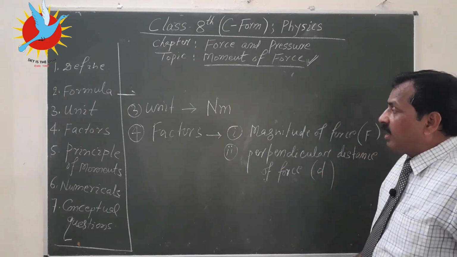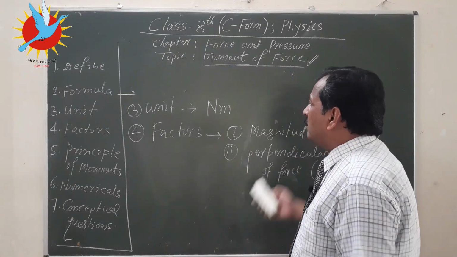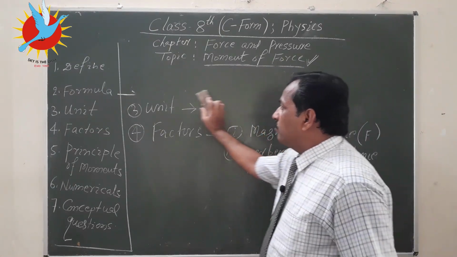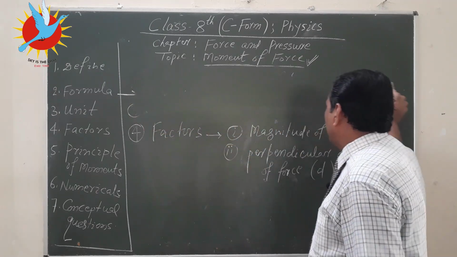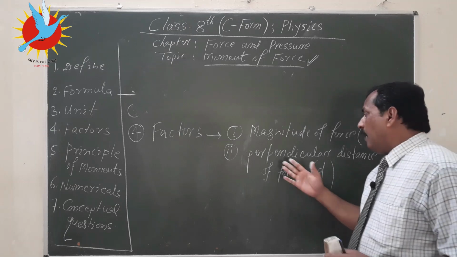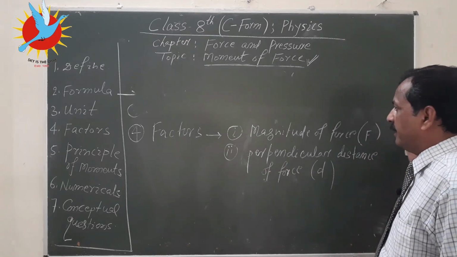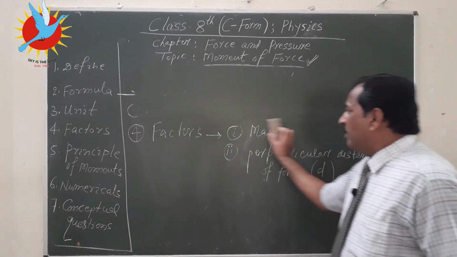And you may be further asked how these factors affect, means what happens if this magnitude of force increases, what happens if the perpendicular distance increases or decreases. So we can further write.